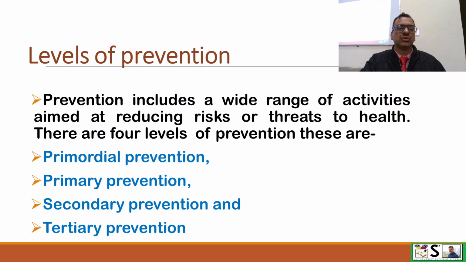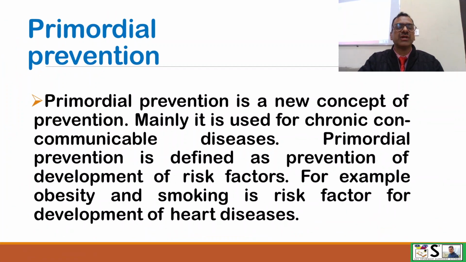So what are those levels? These are primordial prevention, primary prevention, secondary prevention and tertiary prevention. 4 levels of prevention are there. Now we will discuss them one by one. What is primordial prevention?